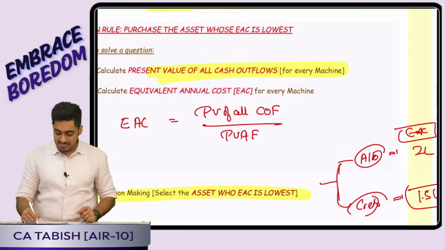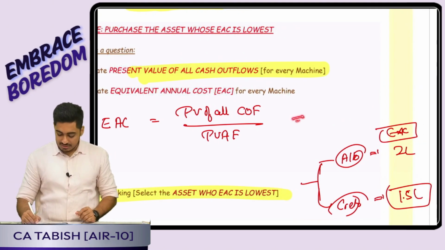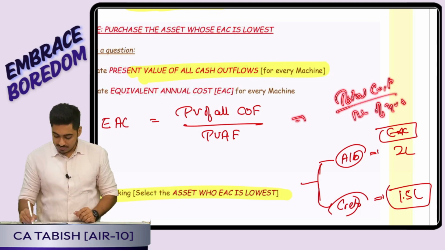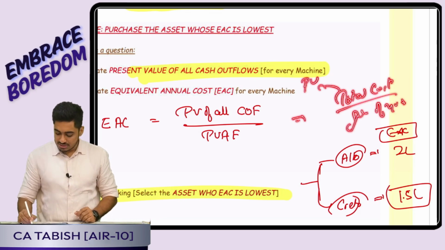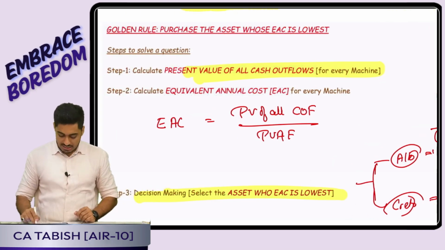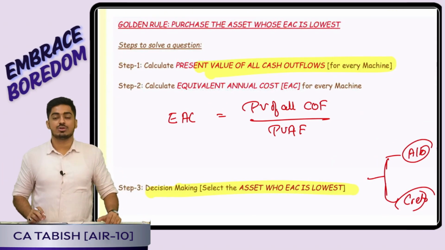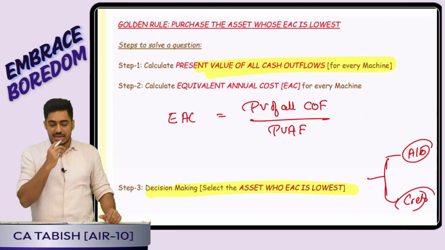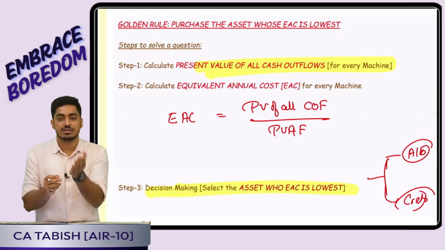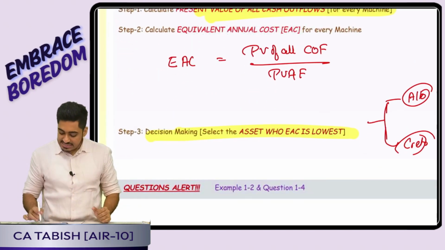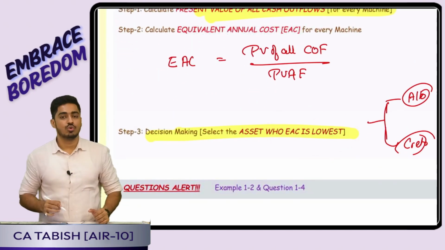What is the figure it is giving me? This is nothing but total cost, and this is nothing but the number of years. I will be getting the yearly cost, but this is in terms of present value. Now I have different assets, with different EACs, their equivalent annual costs. Which asset should I purchase? Tell me, the cost that I am paying should be more or less? Less. So I will purchase that asset whose EAC is lowest.